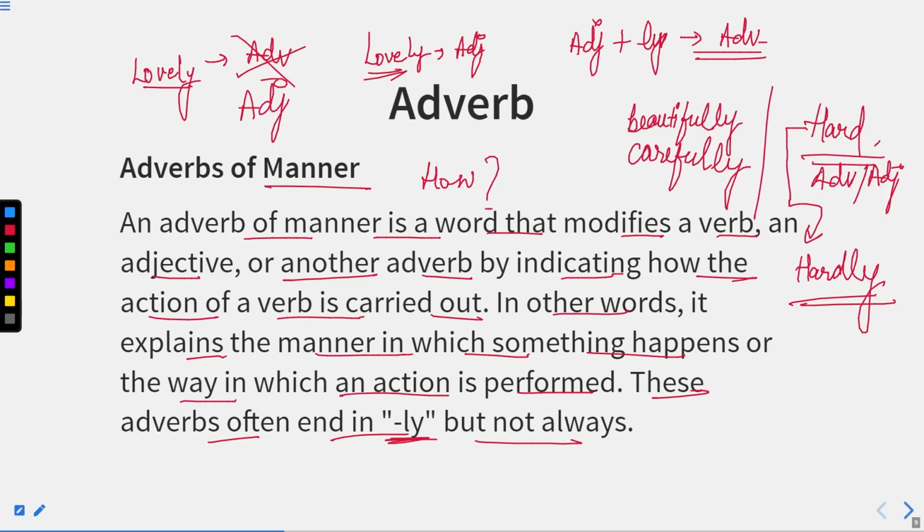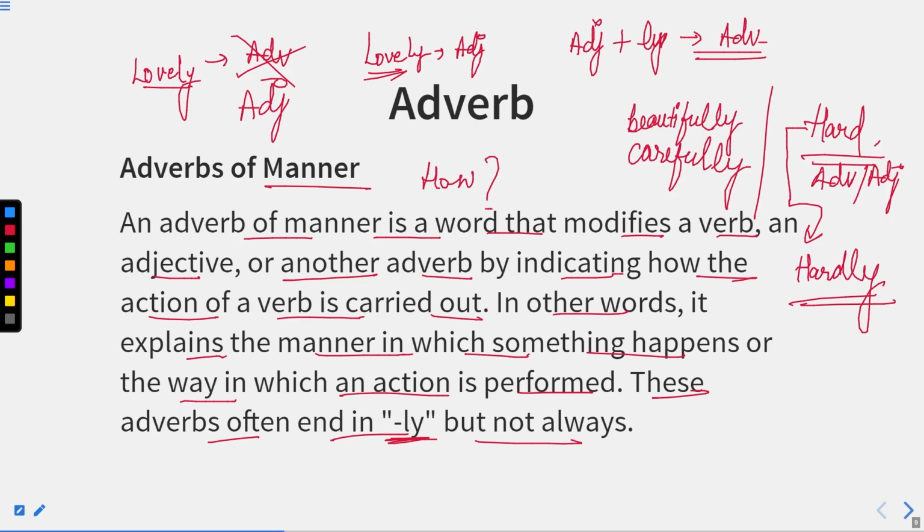Now if someone works hard, it means he is making many efforts. But if I say he hardly works, it means he does not work at all, so it definitely changes the meaning of the sentence as well. So both of these words are different from each other. We cannot say that we are just adding ly to hard and it becomes hardly.